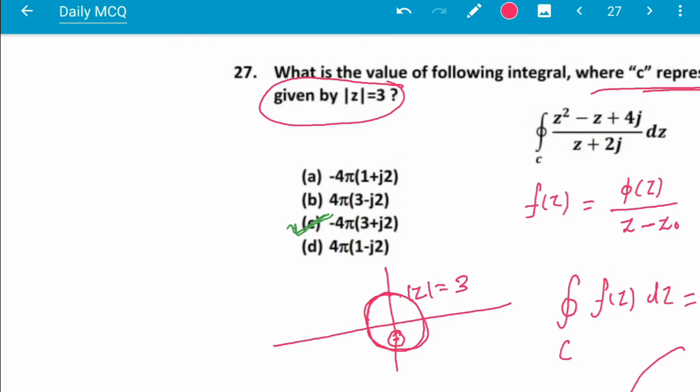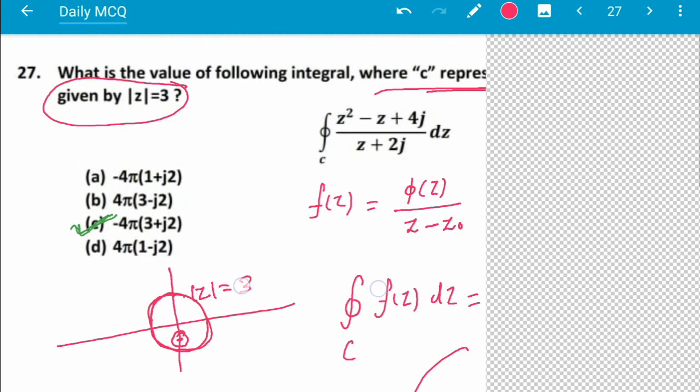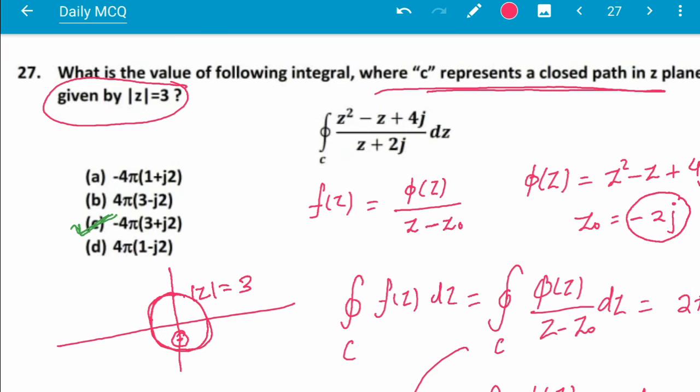So this is a question from engineering mathematics, from complex variables, complex integral. So thank you for watching up to here.